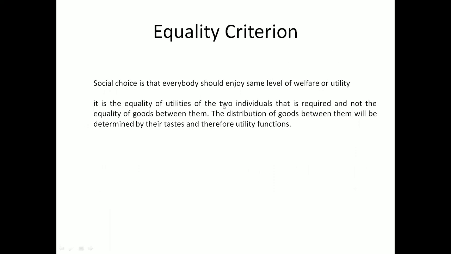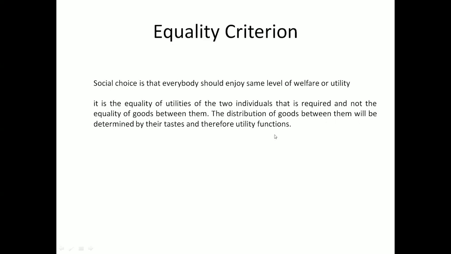It is the equality of utilities of the two individuals that is required, and not the equality of goods between them. So here we are giving more emphasis to the equality of utilities rather than the amount of goods. The distribution of goods between them will be determined by their tastes and therefore their utility functions.